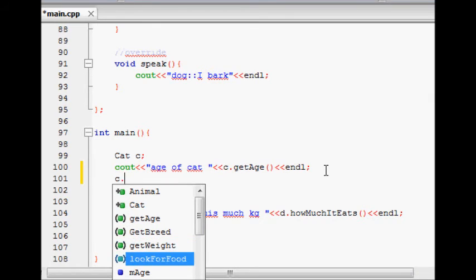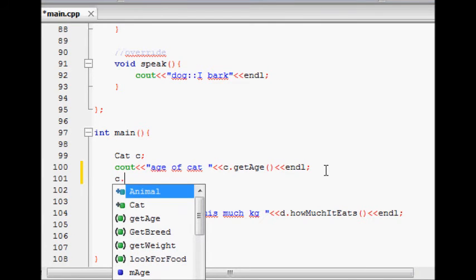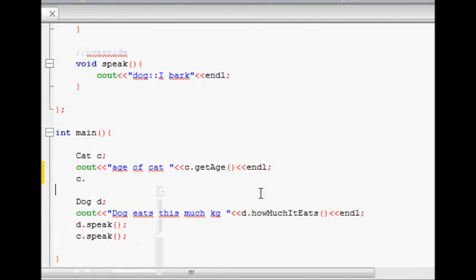Get weight was there in the base class animal. Look for food was there in the cat class. Member age, member breed and member weight are there. Besides that, set age, set breed, set weight, sleep, speak, wag tail, and the constructors and destructors are all there. So these things are available to the cat.